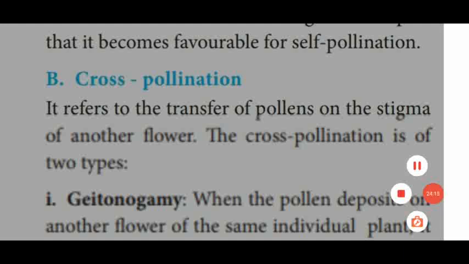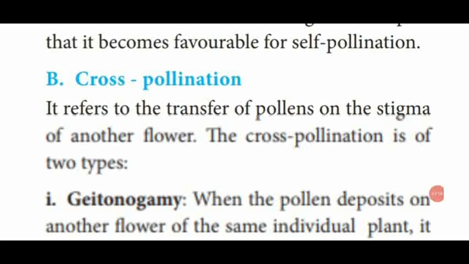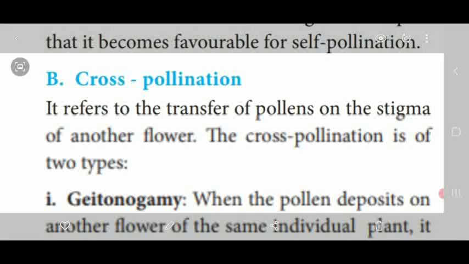Dear students, what is cross-pollination? Cross-pollination means transfer of pollen grains from the anther of one flower to the stigma of another flower. ஒரு பூவில் இருந்து pollen grains-உம் அந்த pollens எந்த பூக்கு போகுது, அடுத்த பூவில் இருக்கக்கூடிய ஸ்டிக்மாவுக்கு போகுது. So this cross-pollination is possible in unisexual flowers.